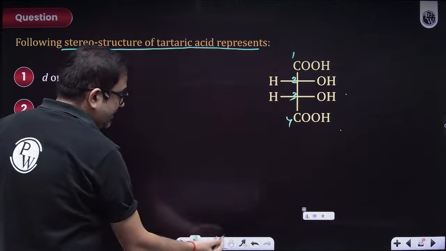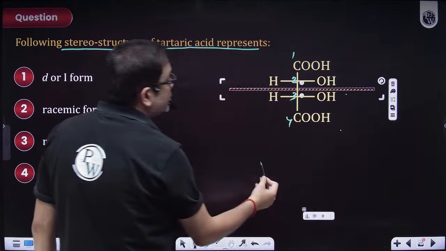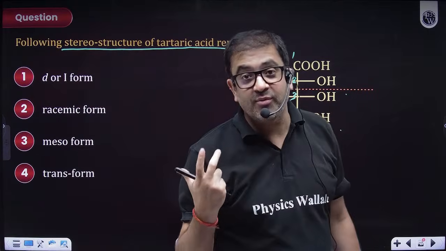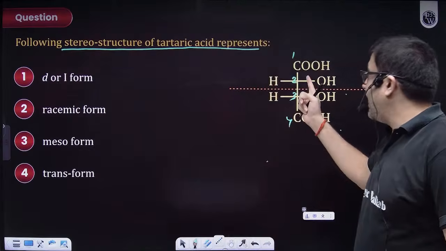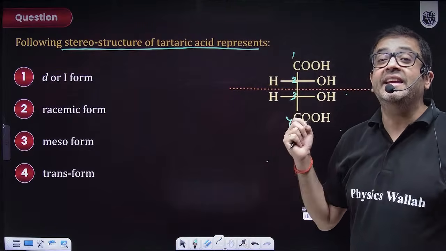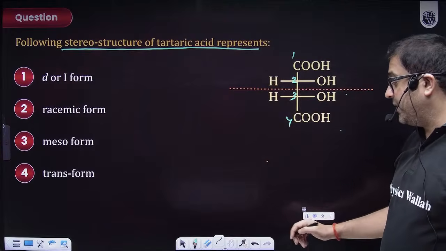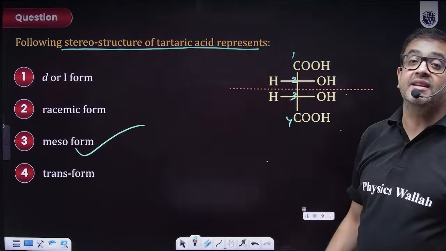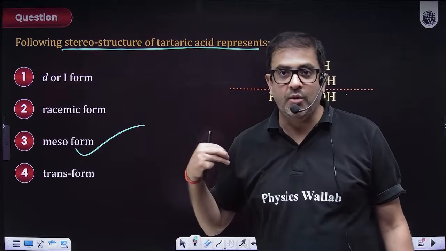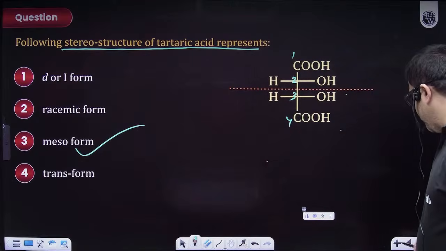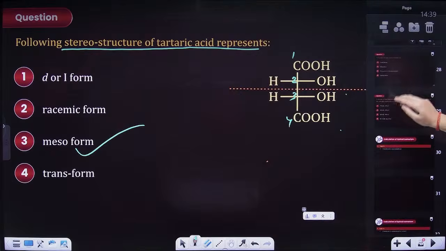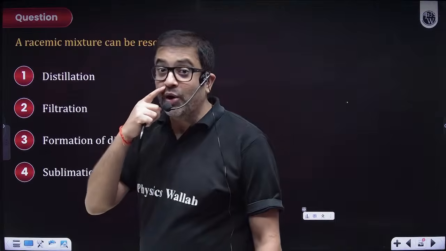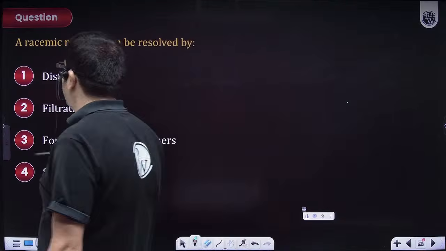We can definitely see it has a plane of symmetry. So that is knowledge for us that this form of tartaric acid is a meso form. Technically, although it has chiral carbons, it is optically inactive, because its Fischer configuration confirms that it is inactive due to internal compensation. Hence, it's a meso form. So definitely some organic biomolecular knowledge also.